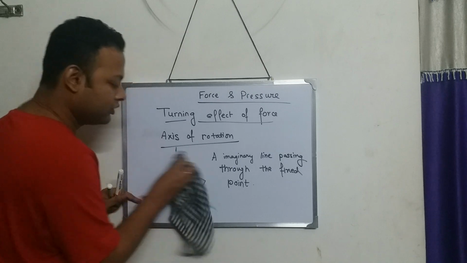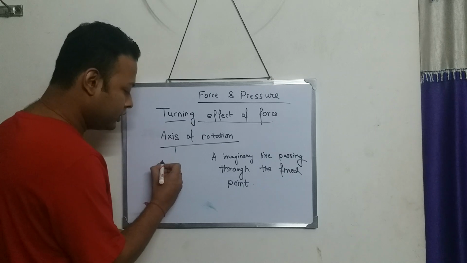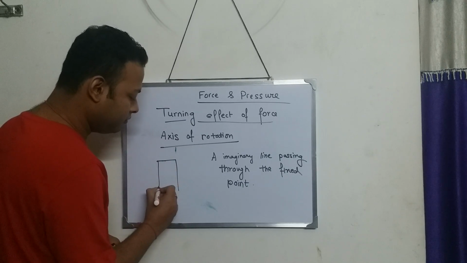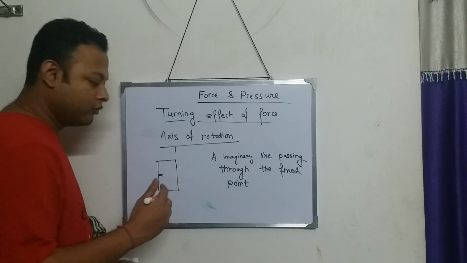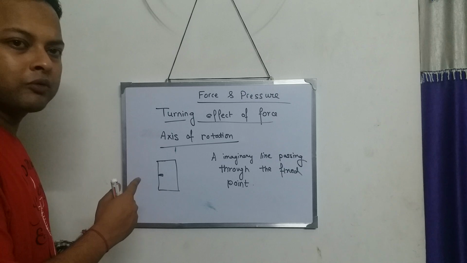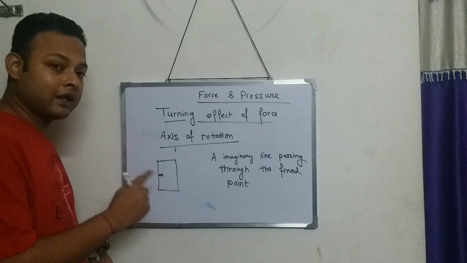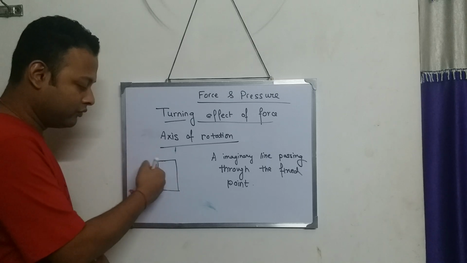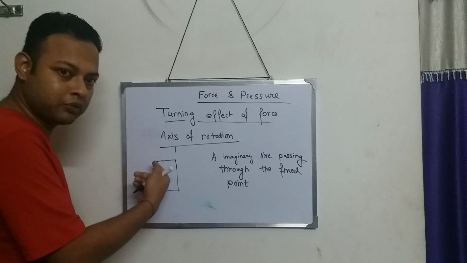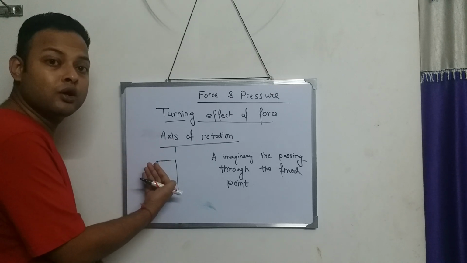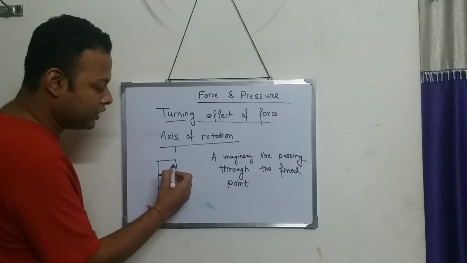Let's take one more example, the example of the doors, the doors that we normally happen to see. This is the handle of the door. Now you see the door. If we apply force, the door happens not to change its position, but rather the door actually rotates. If we pull the handle with force, the door will not change position, but will simply rotate. The door will come out or go inside. The door will rotate about its point.